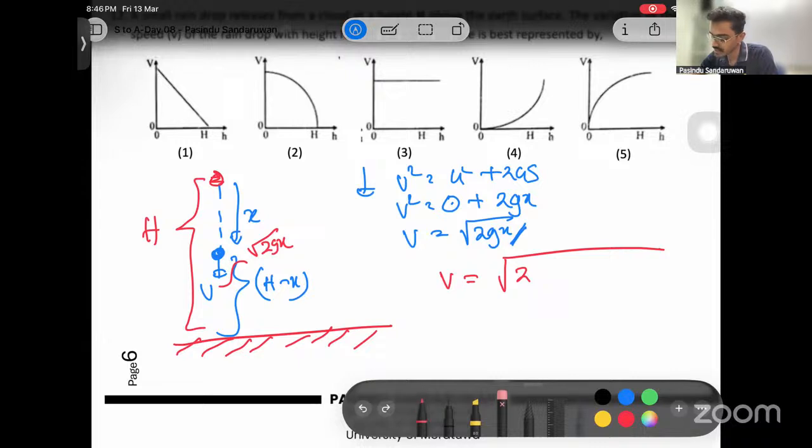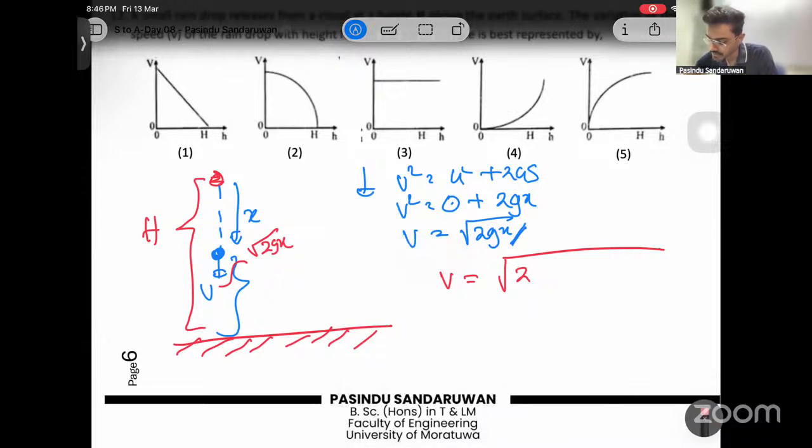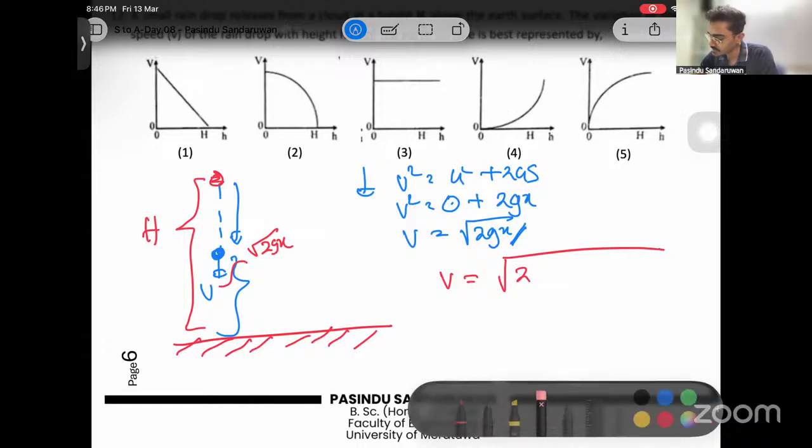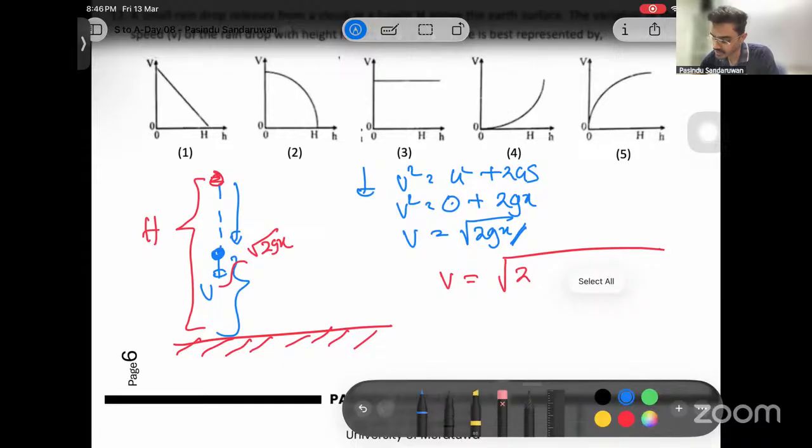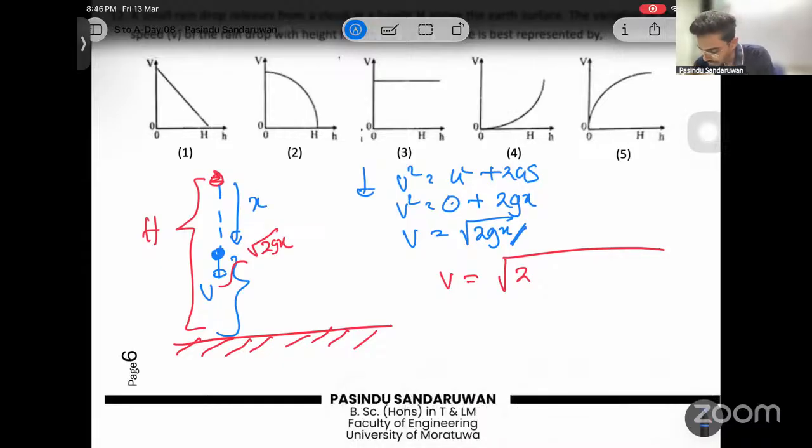Let's label this the other way. Height is measured from the Earth's surface. Let's keep this as x, and this is measured from the Earth's surface, given as small h in the graph. Now we have root 2gx. If needed, x can be written as capital H minus small h, using the diagram.